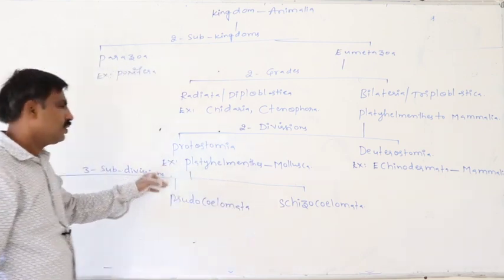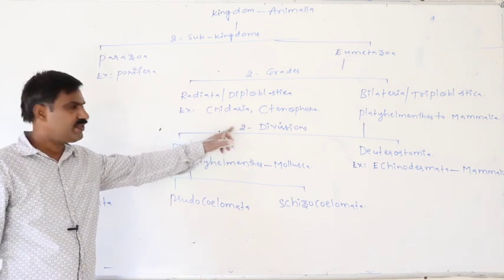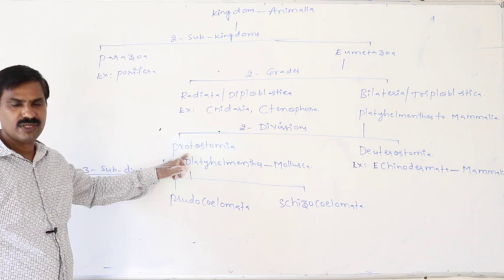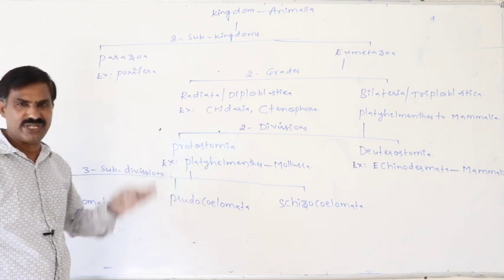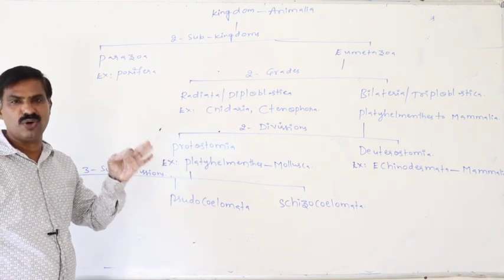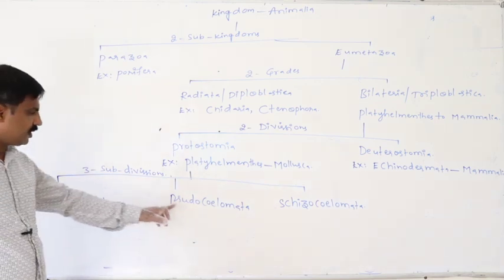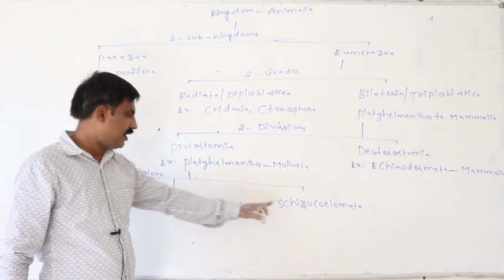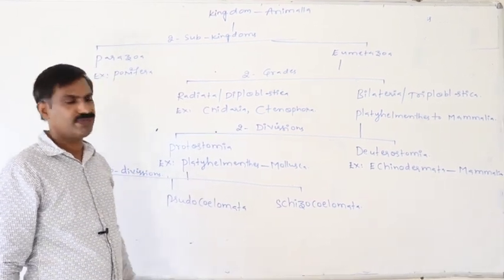Definitely the protostomia division is principally categorized into three subdivisions based on the nature of the coelom: one is acoelomata, second pseudocoelomata, third schizocoelomata.